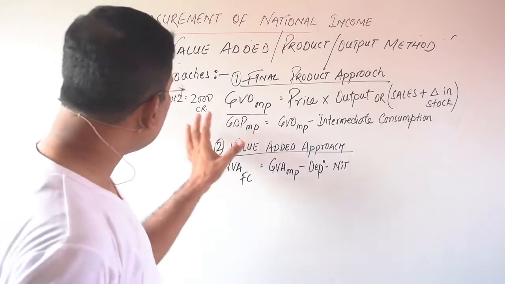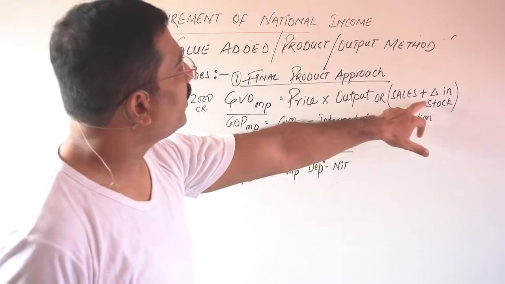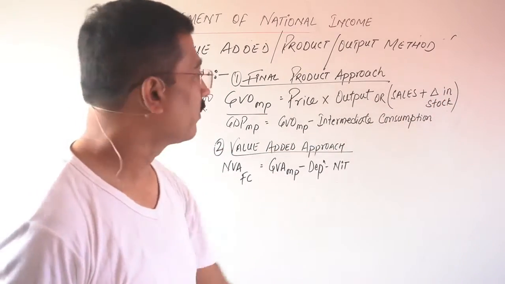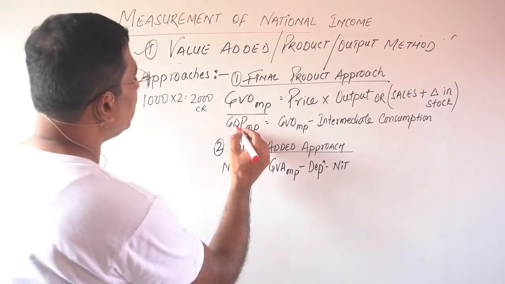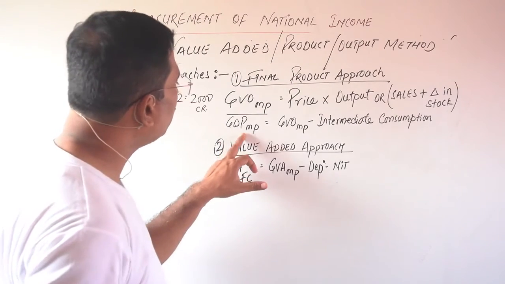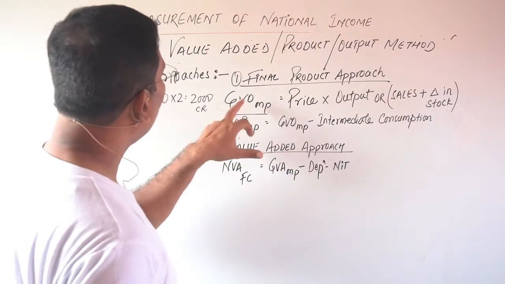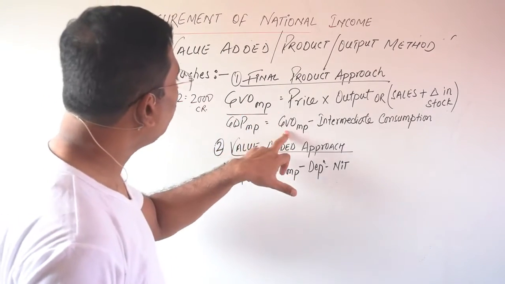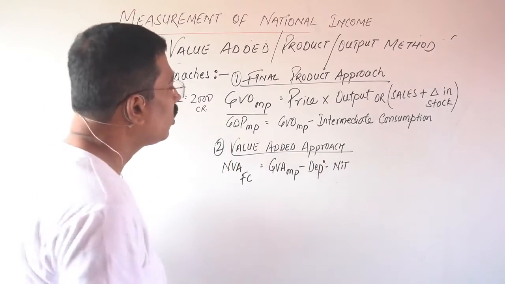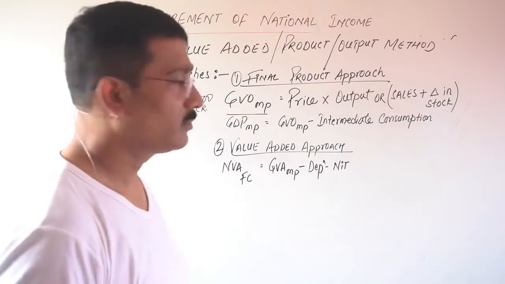Very clear? And it can also be calculated like this: sales plus change in stock. The delta refers to change. And the next thing is GDP at market price, gross domestic product. How can you calculate this? GVOMP minus intermediate consumption. That is called gross domestic product. Clear?